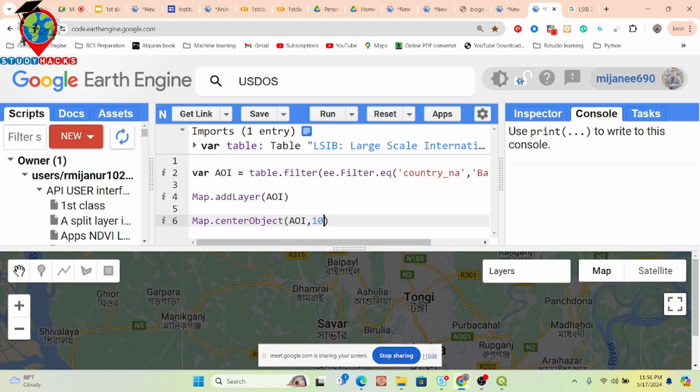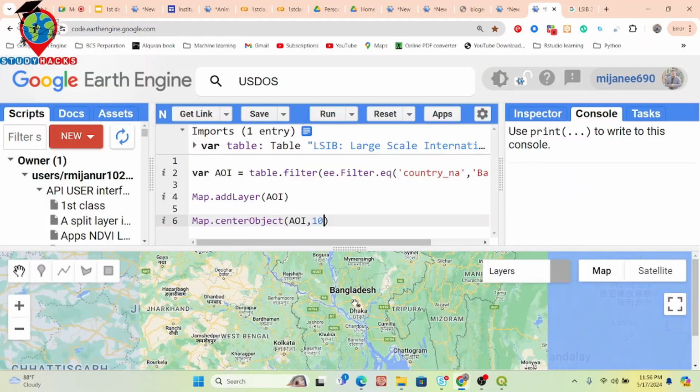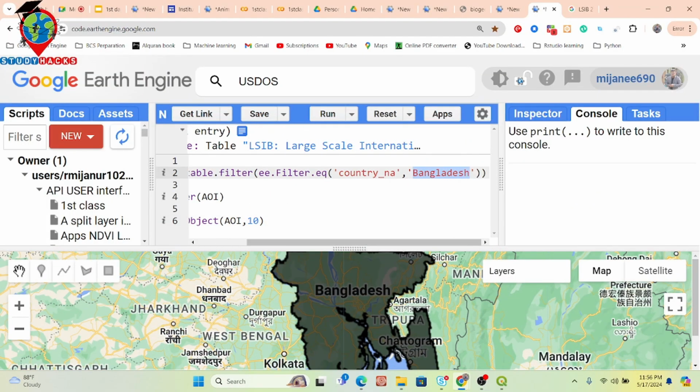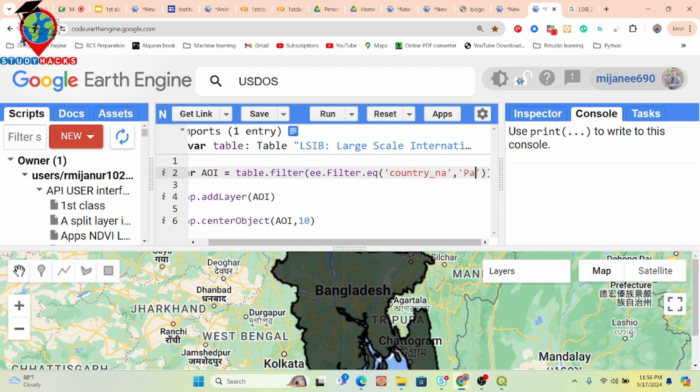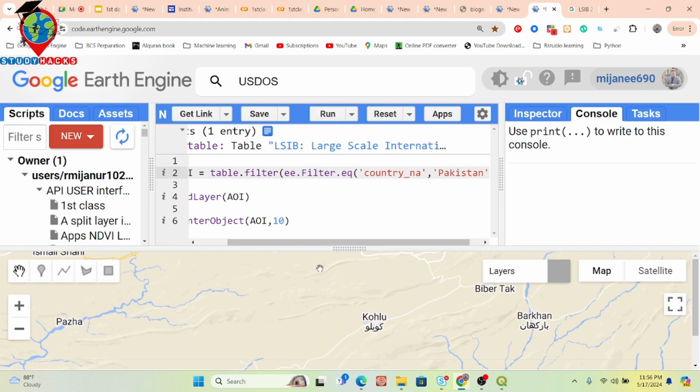Okay, this shapefile you can also export. Further, I will also discuss that in a later class. So you can see it shows the Bangladesh country boundary shapefile. And for any country boundary, simply put the name here. Suppose I need the result for Pakistan. Click run. So now it shows the Pakistan country boundary shapefile.